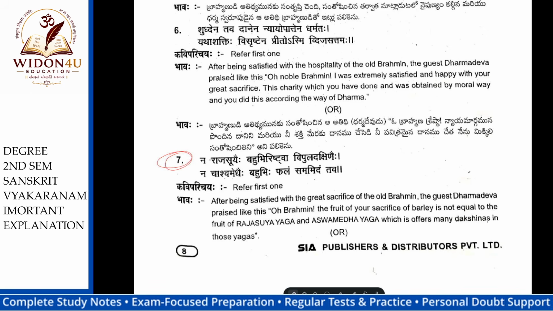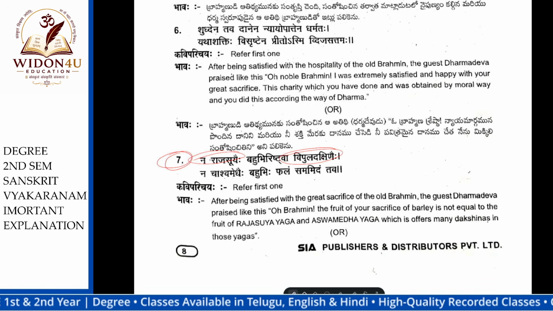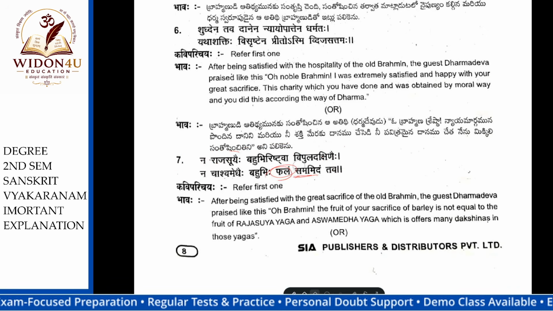Okay, she's saying "Na Rajasuya." There is no different type of Rajasuya, Vipla Dakshina, different types of donations. You do anything, but that is not equal to the phalam, the credit you are getting from them. That is not equal to that Saktu Prastasya donation offered to the Yamaraja, Dharmaraja. Okay, this is the meaning.